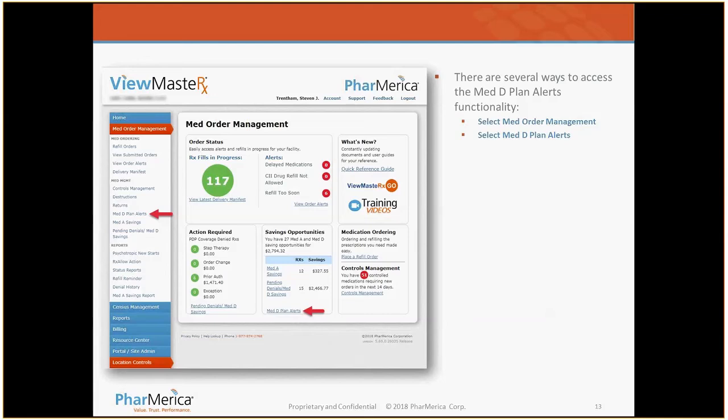Once you click the management screen, if you look at the red arrow on the left-hand side, you can go down and hit a quick link referred to as the Med-D Plan Alerts. It's also available on our main screen at the very bottom center of the page under Savings Opportunity. It's also a secondary quick link to the Med-D Plan Alerts.